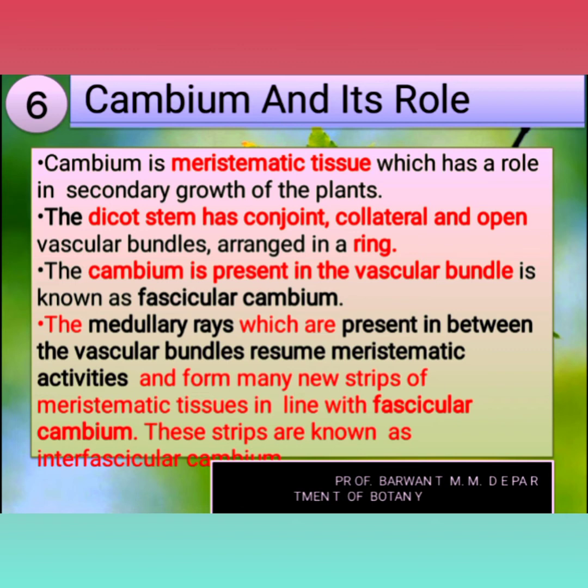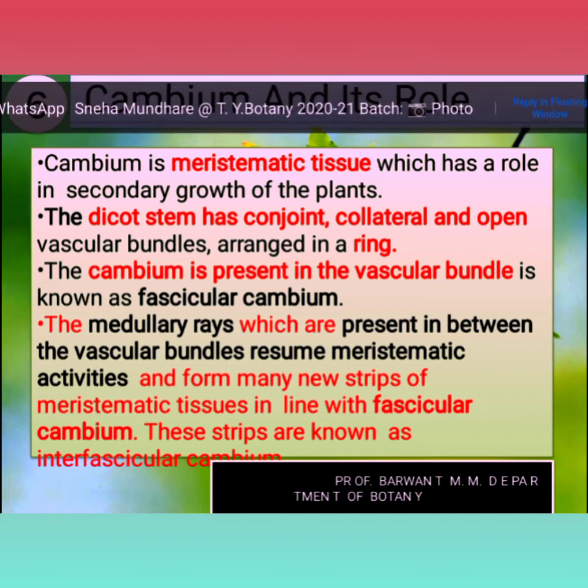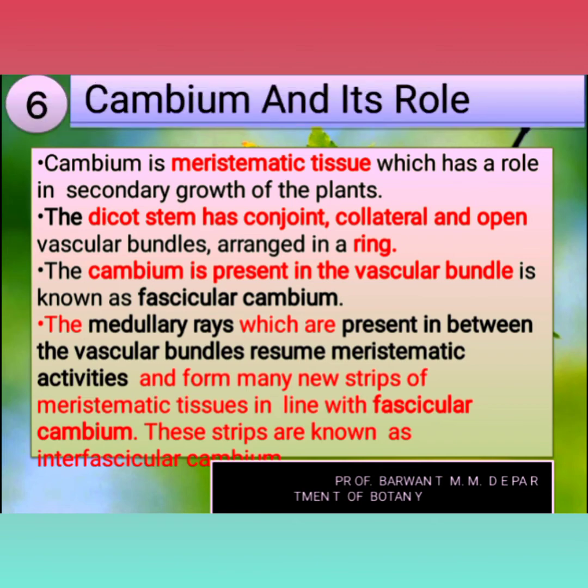Let's see the cambium. It is one type of tissue which is meristematic in nature. Let's see what the meristematic tissue is which has a role in secondary growth of the plant. First point to be clear here, cambium is a tissue doing the function of a meristem, and we know what the meristem function is. Meristems are the growth tissues which do the function of cell division.